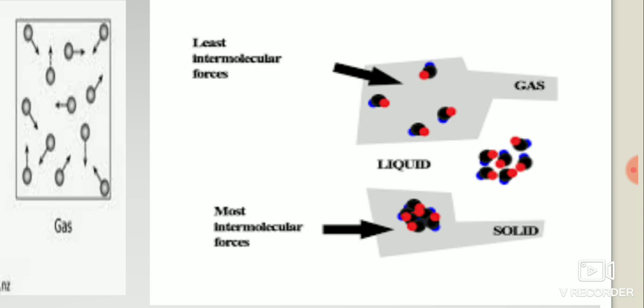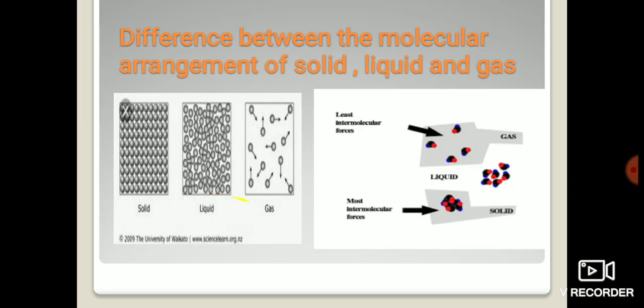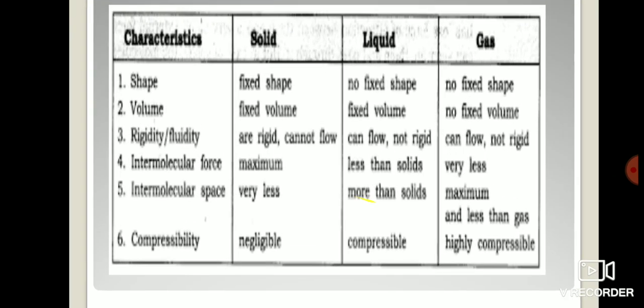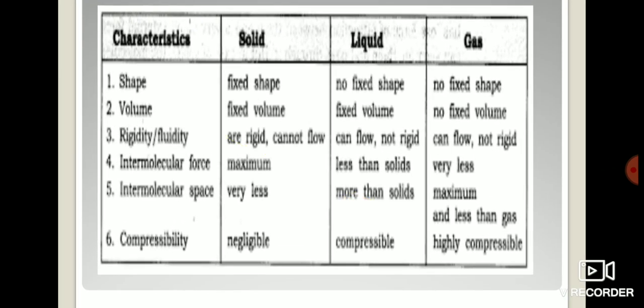It means the gases have the least intermolecular forces. So this is the differentiation between the molecular arrangement of solid, liquid and gas. Now let us move towards the characteristics which we have already studied. Let us tabulate the difference.